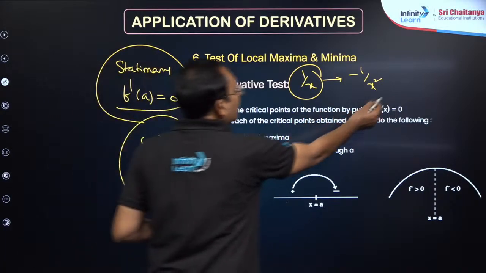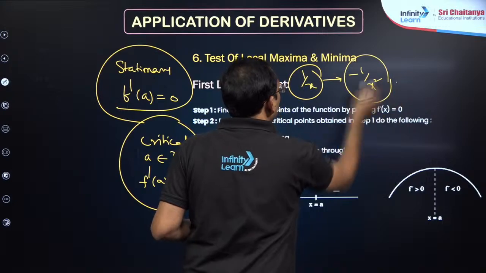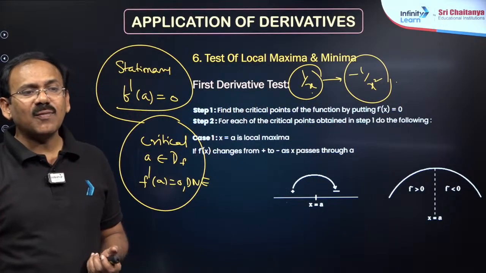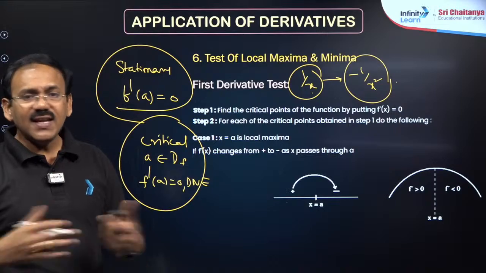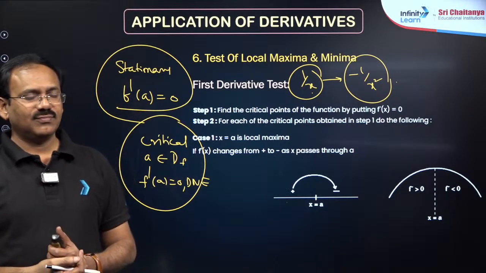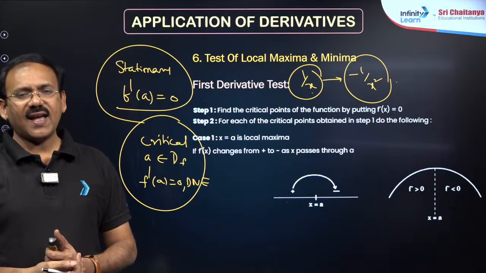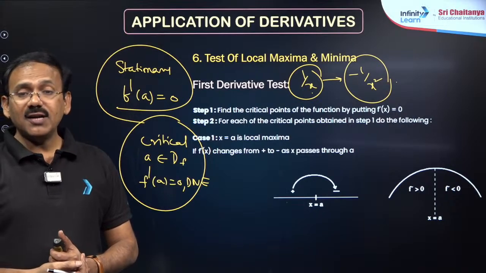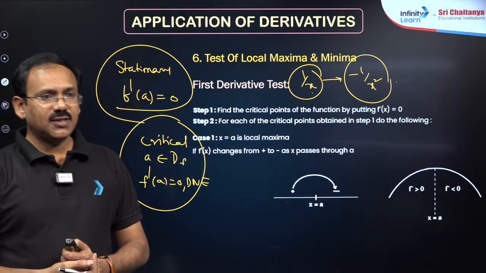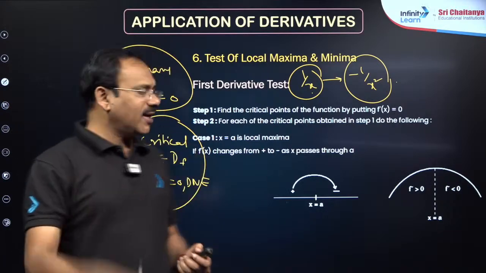The derivative does not exist at 0, but 0 is not in the domain, so it has no critical point. The number of critical points is 0. A critical point must belong to the domain of the function, do remember that.